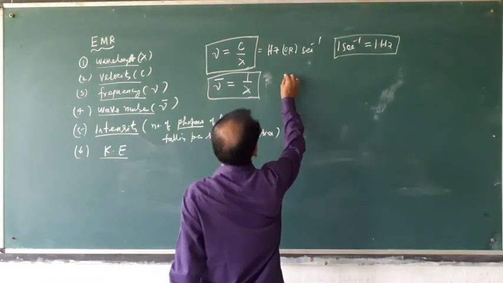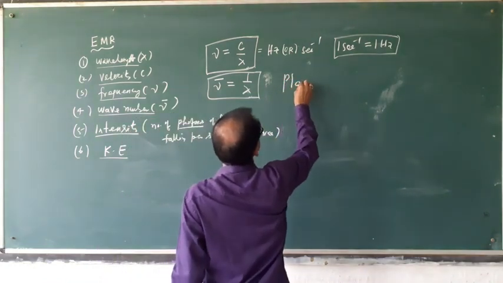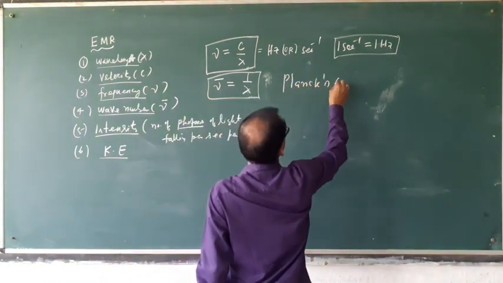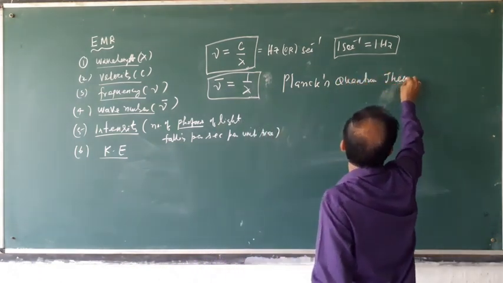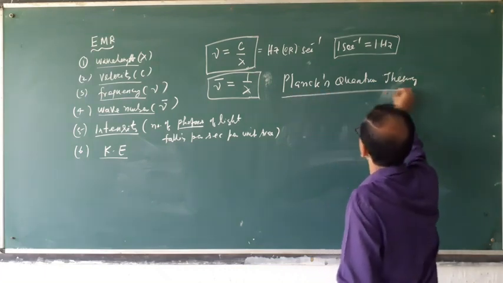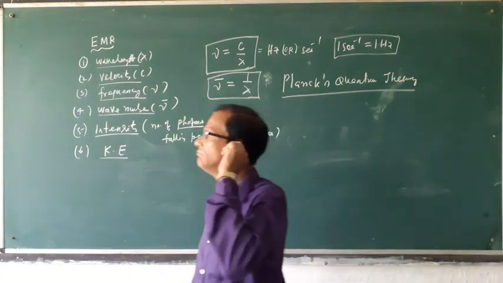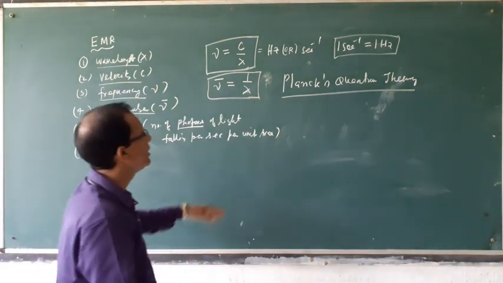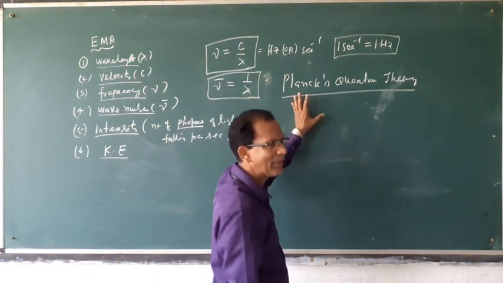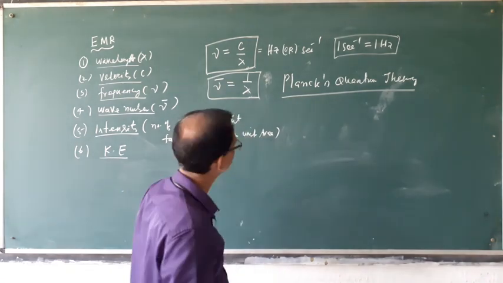That is Planck's quantum theory. This is about the wave nature of radiation. Planck studied that matter has wave character.